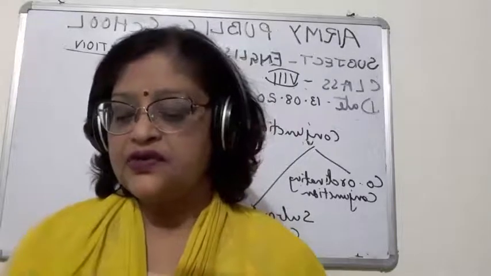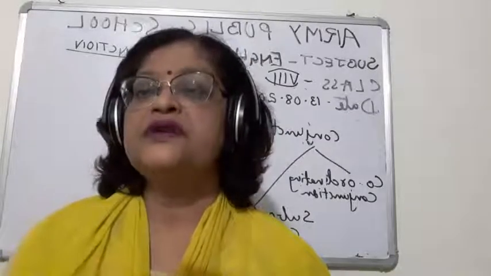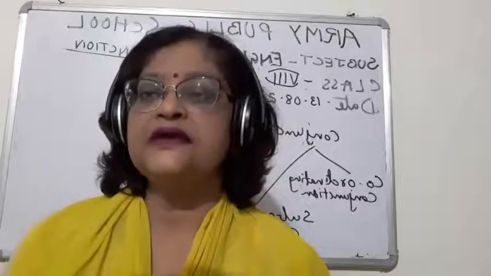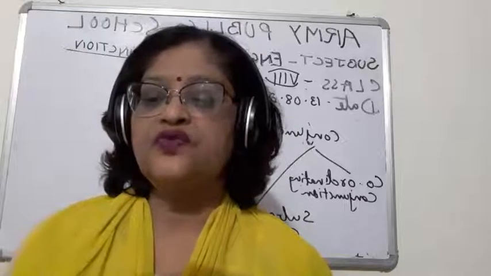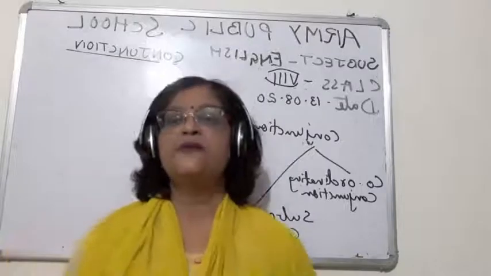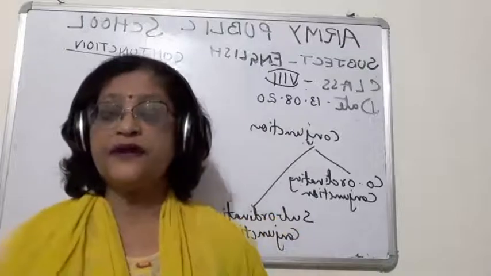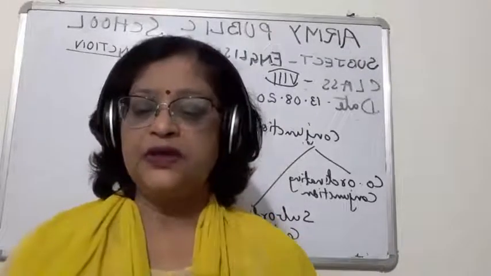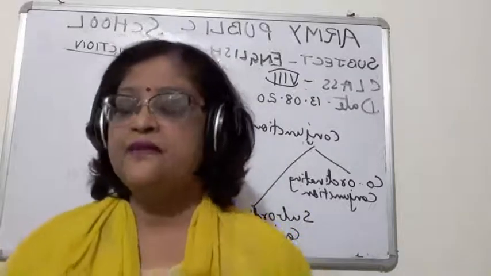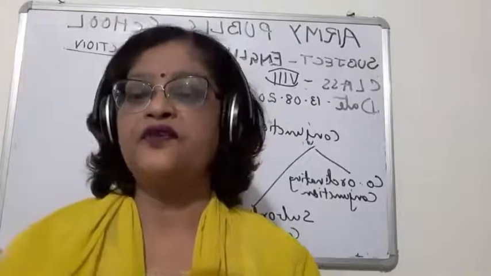Okay, so when the two are dependent upon each other, children, it joins two different types of sentence. When two different types of sentence are joined by one word, that is known as a subordinating conjunction.